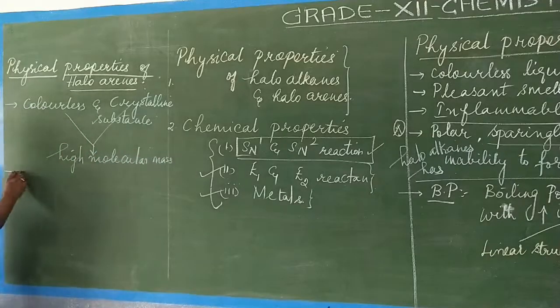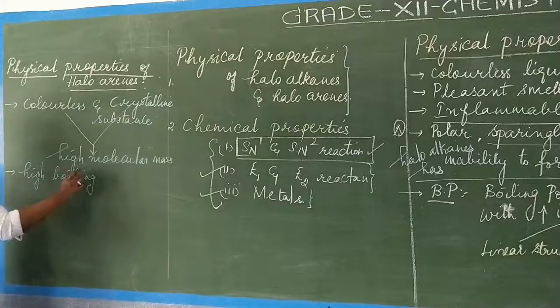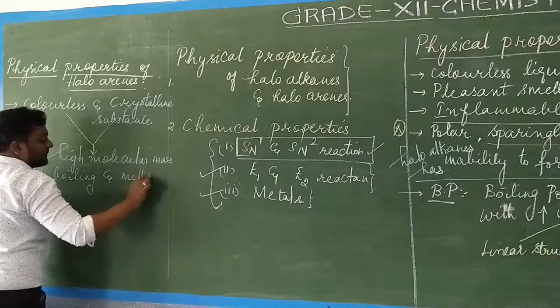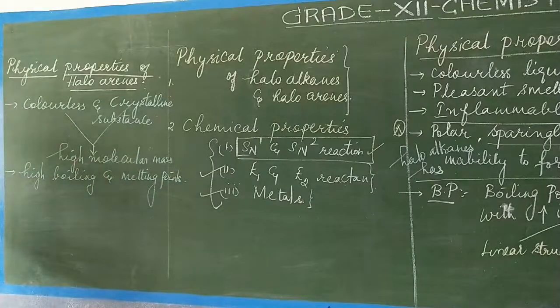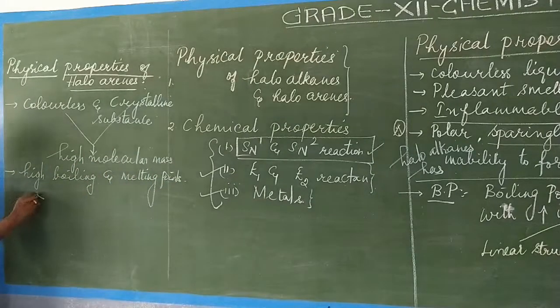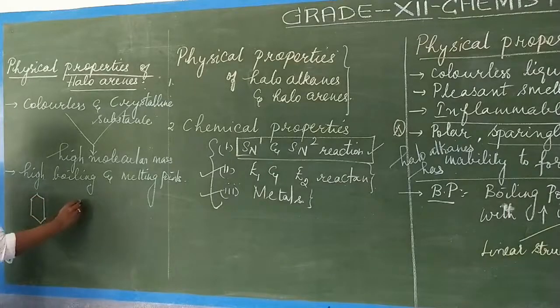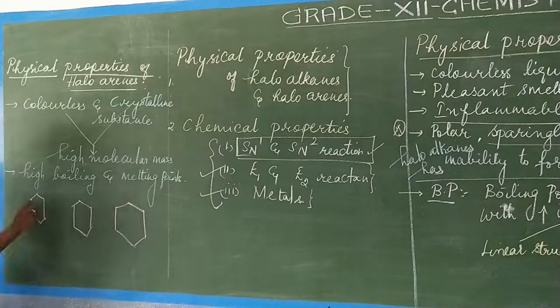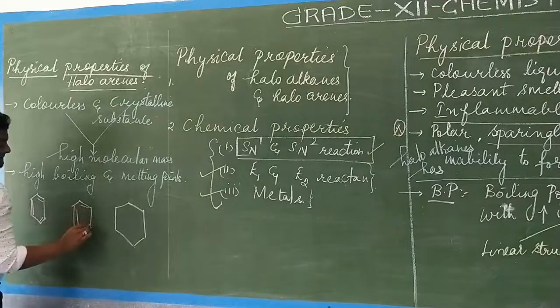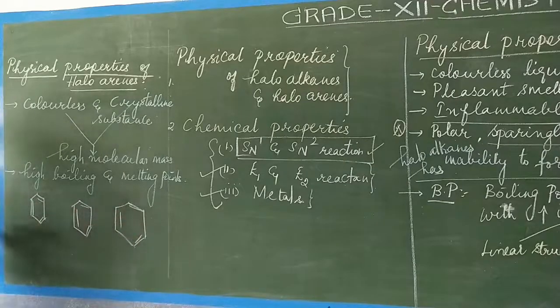And like haloalkanes, these also have high boiling and melting points. Say for example, I am taking disubstituted chlorobenzene. Here I am attaching Cl. Here also I am attaching Cl. Here also I am attaching Cl.